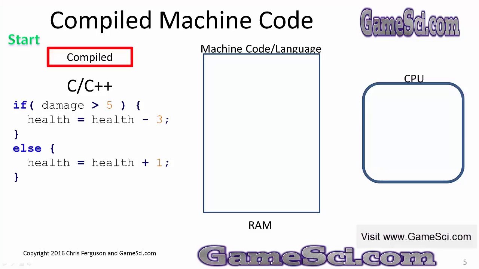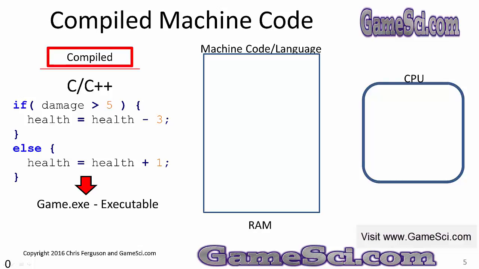Let's see where binary really affects our computer programs. Let's talk about compiled machine code. Some computer languages are compiled. C and C++ are examples of compiled computer languages. Now, what does that mean, compiled?